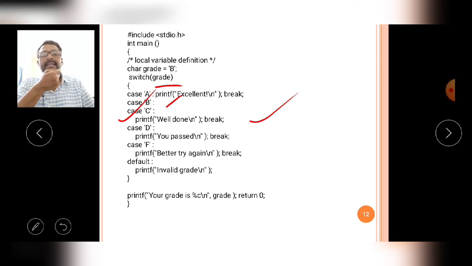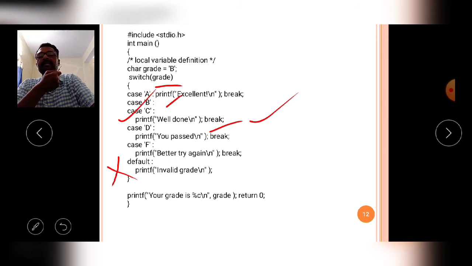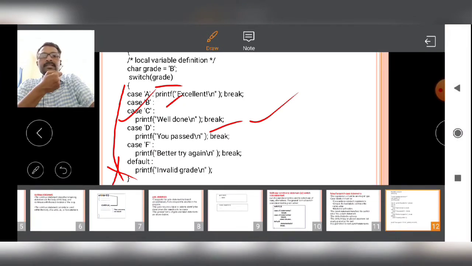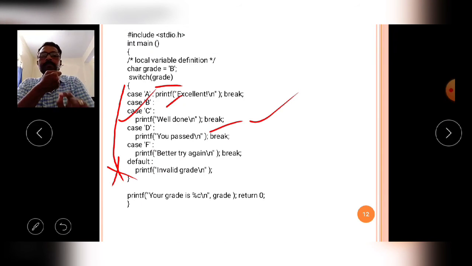Like that, when a particular case is executed by the compiler, with the help of the break statement the switch statement is terminated. Like that, from the group of options, only a single option is executed by the switch statement.